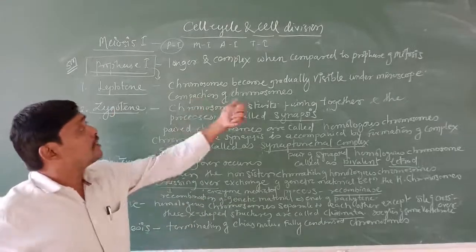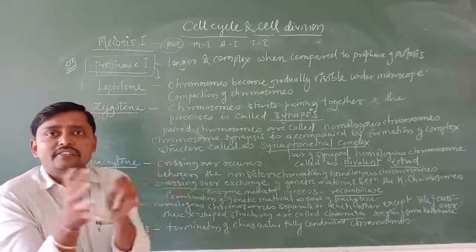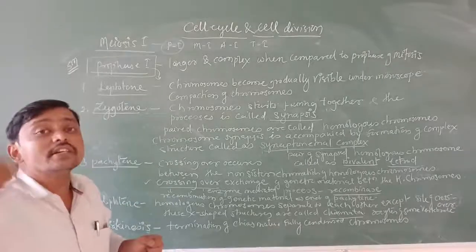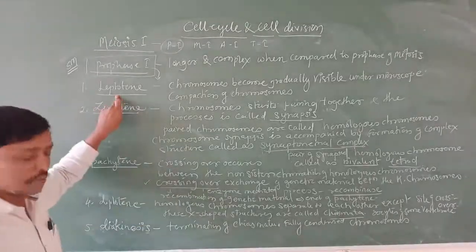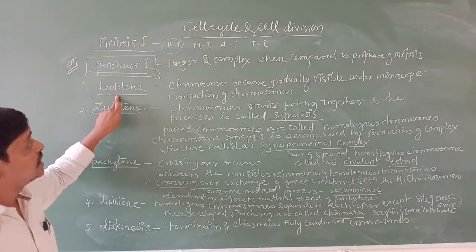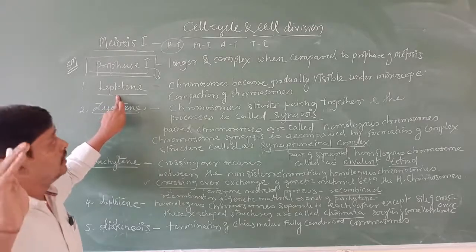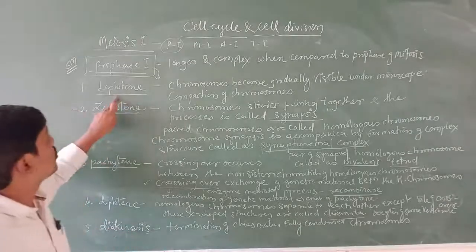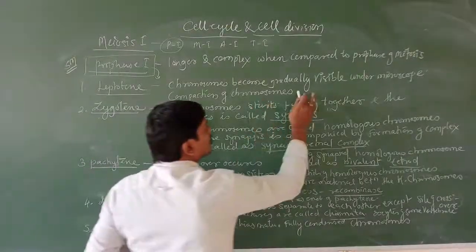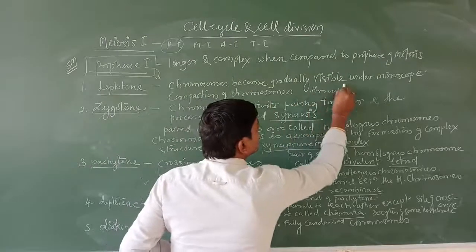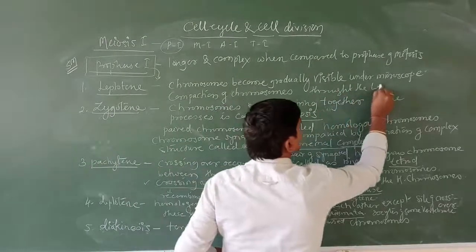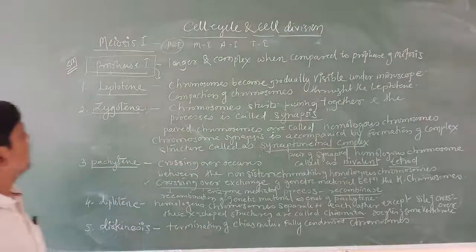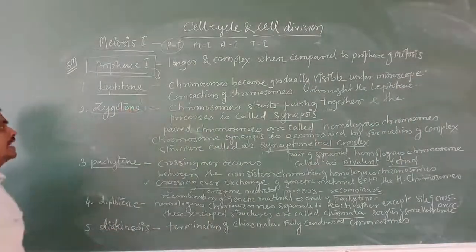Compaction of the chromosome, that is condensation or formation, continues throughout the leptotene. So in the leptotene phase you are going to see the chromosomes under the microscope, and the compaction of the chromosome continues throughout the leptotene. Understood?